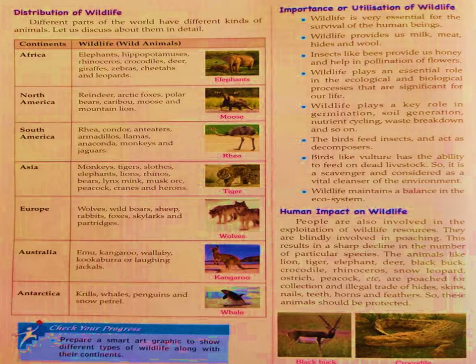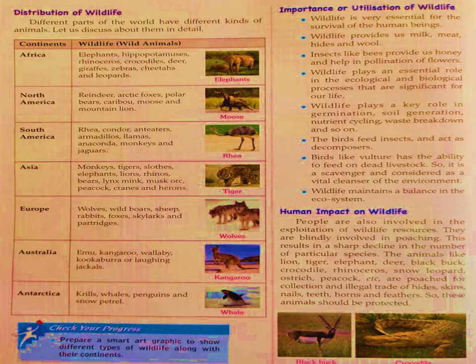When we go to North America, we'll find reindeer, Arctic foxes, polar bears, caribou, moose and mountain lion. When you go to South America, you can find rhea, condor, anteaters, armadillos, llamas, anaconda, monkeys and jaguars. When we go to Asia, we'll find monkeys, tigers, sloths, elephants, lions, rhinos, bears, lynx, mink, muskox, peacock, cranes and herons.